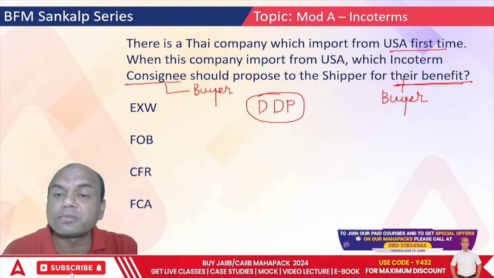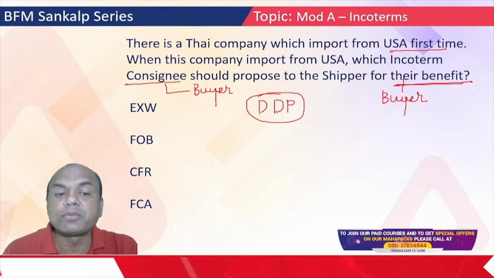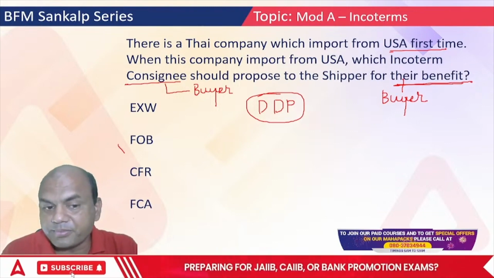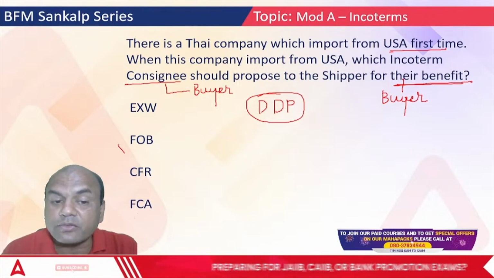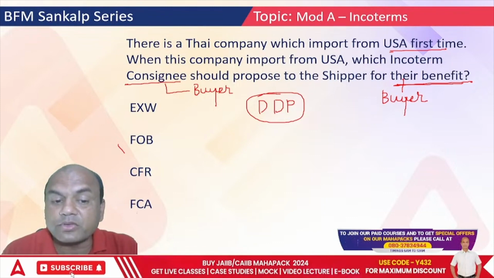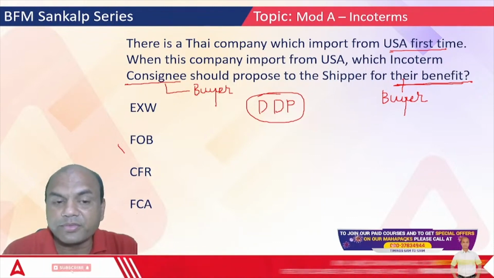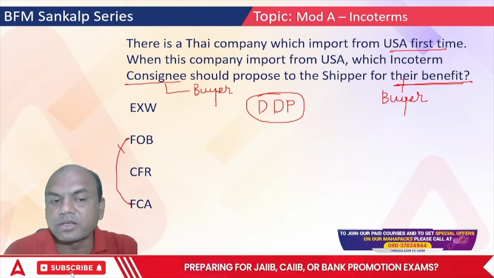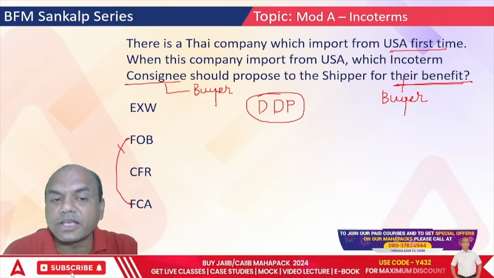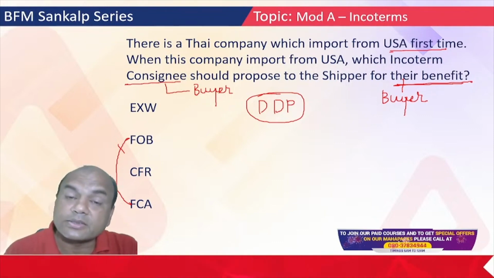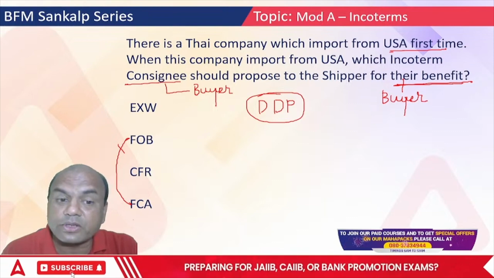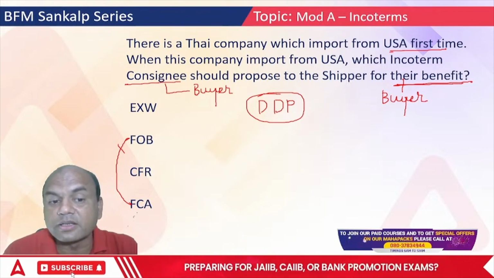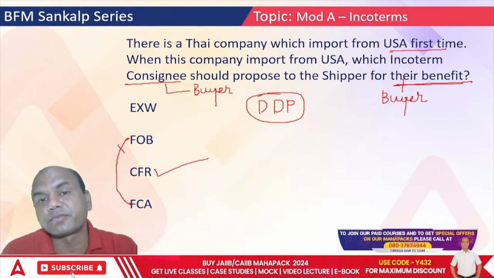Ex Works means what? It is the best for the seller. FOB means what? Loading on the ship. CFR means what? Cost and freight. And FCA means what? Free carrier. Okay. So FOB and FCA are the same. So which is the best among these, Ex Works, FOB and CFR? Which is the best for the buyer over here? Among these three, it is CFR.